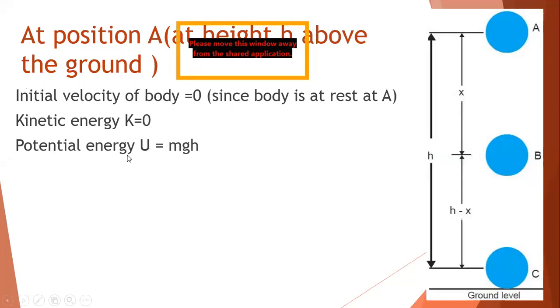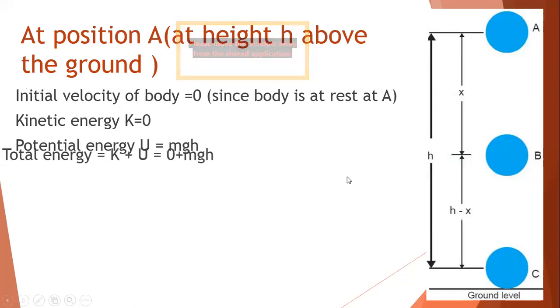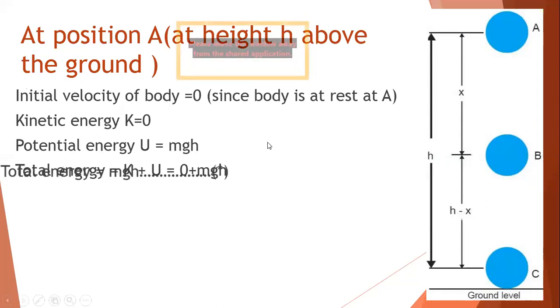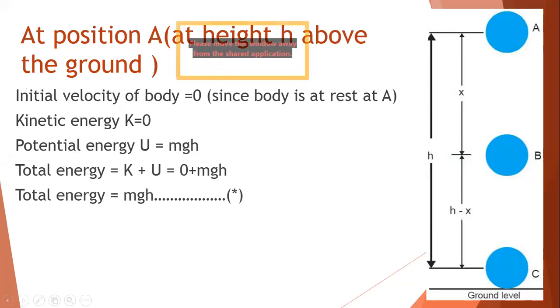How much is the potential energy at A? The potential energy is mg times the height. How much is the height? h is the height. So the potential energy is mgh. Now we'll find out the total energy. The total energy will be K plus U, meaning 0 plus mgh. So the total energy is mgh.